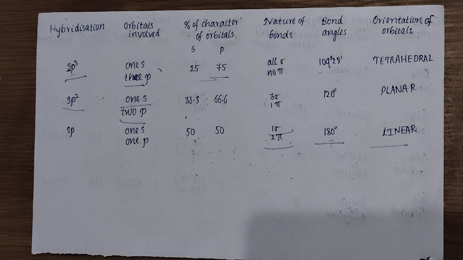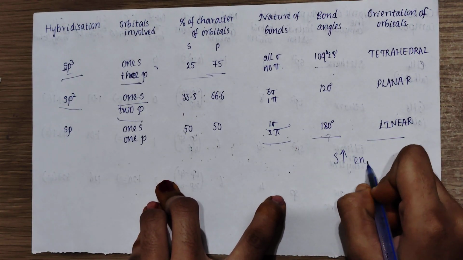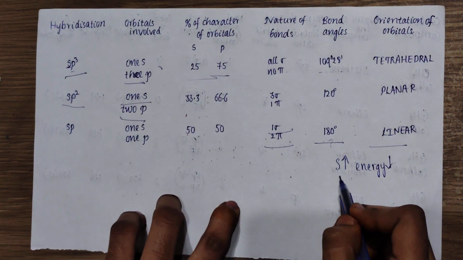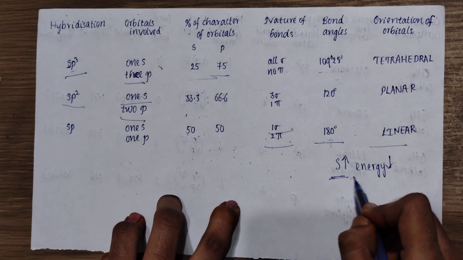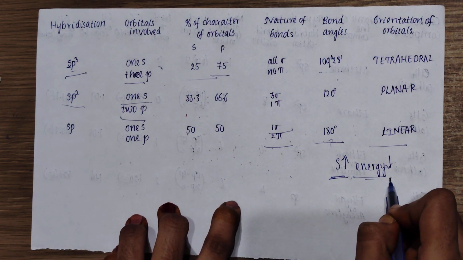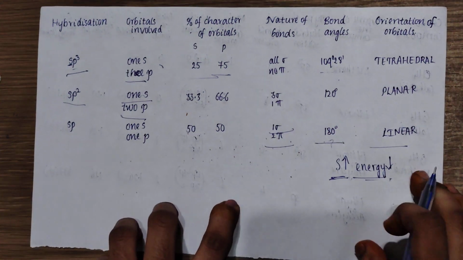Here you have to remember a point: the greater the s character, the lower the energy, and thus the orbital is nearer to the nucleus. That is, when it is near to the nucleus, the orbital is smaller.